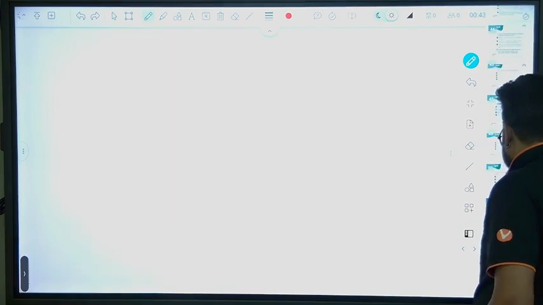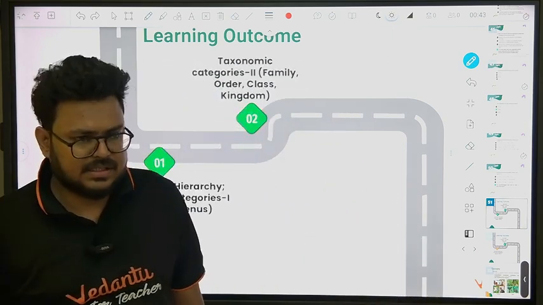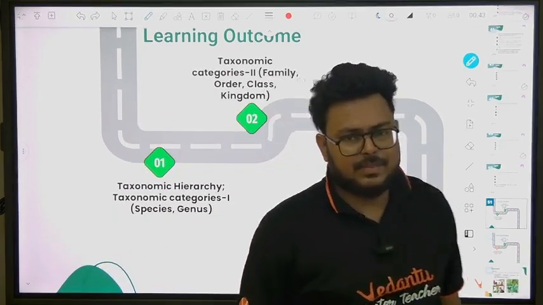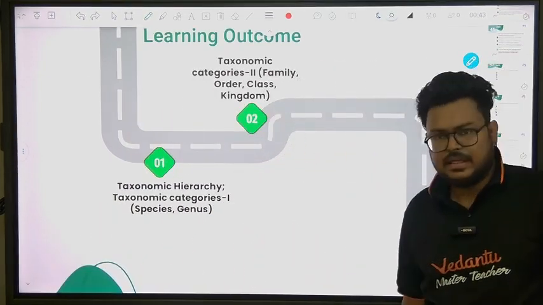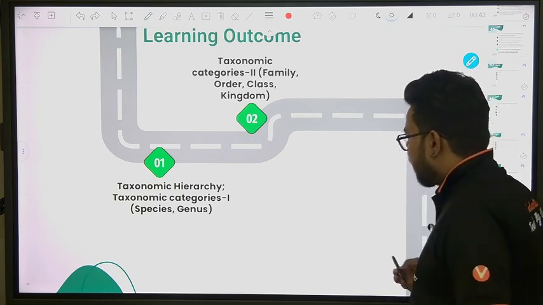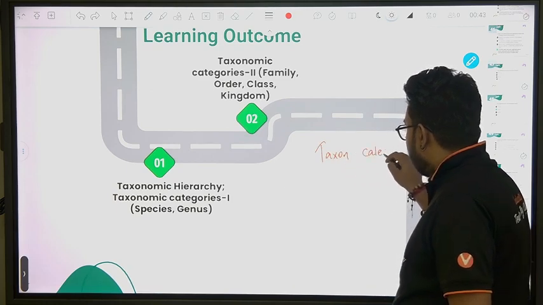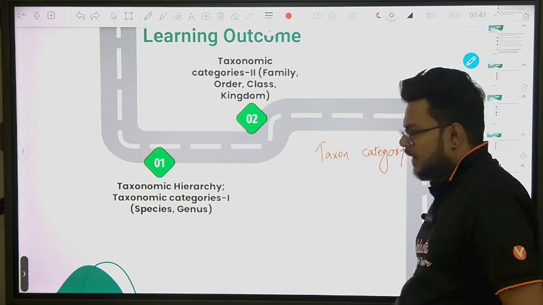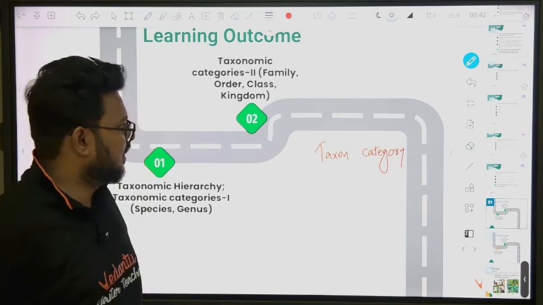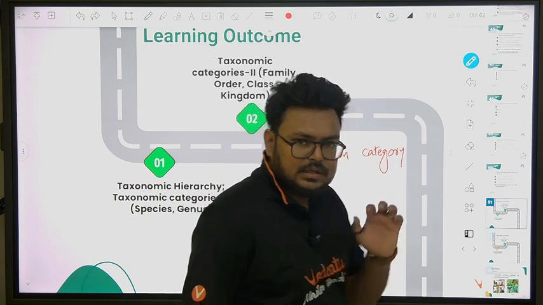Yes, guys. So next part, and I think it is the last part also because our taxonomic aids part is deleted, so we have to focus on these things. The next part we have is taxonomic categories or hierarchies. There is one thing I have understood multiple times, that there are students who are always confused between taxon and category. Multiple times they have the same confusion about what is taxon and what is category. By the end of this topic, when we have covered all the things, this will be sorted.